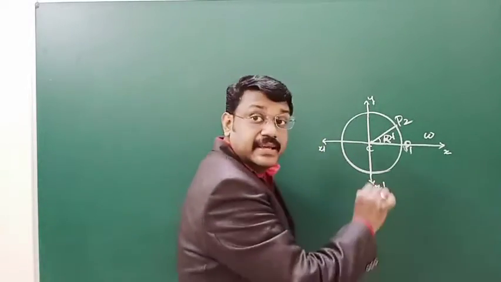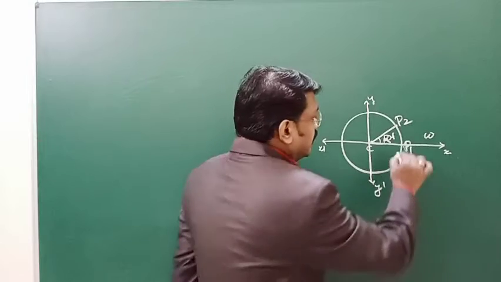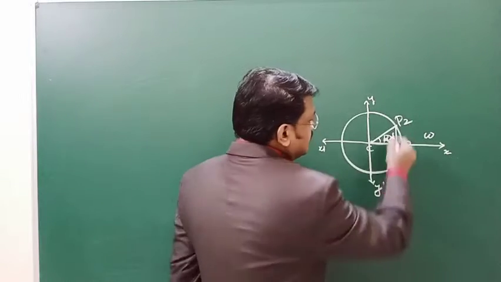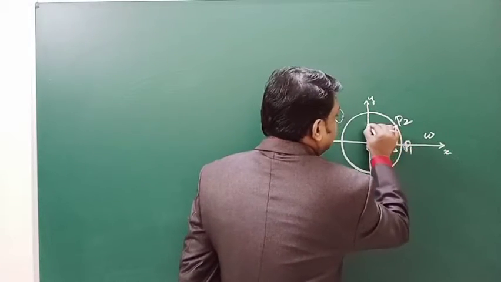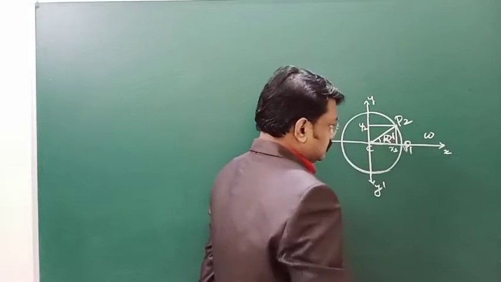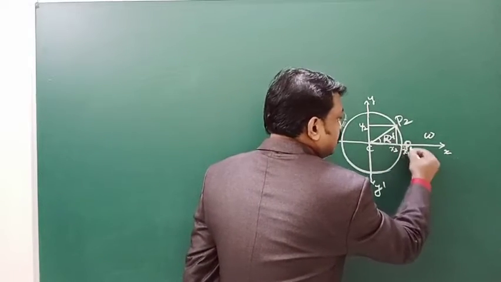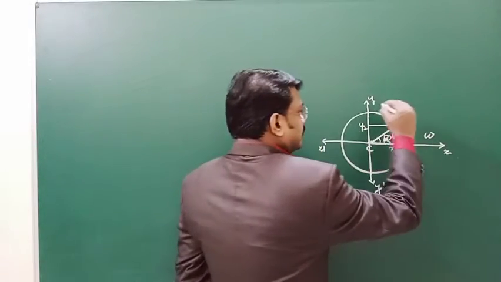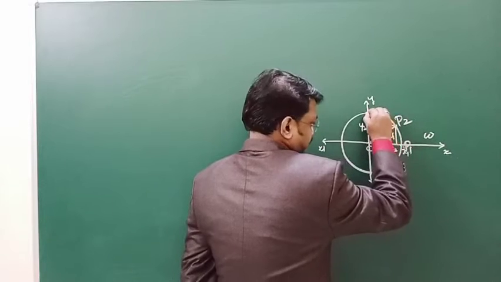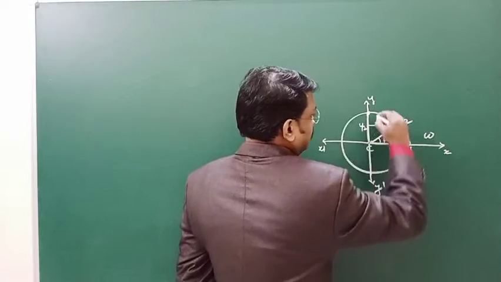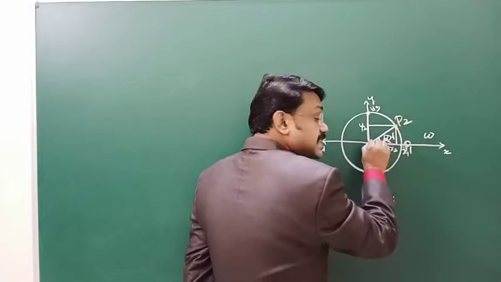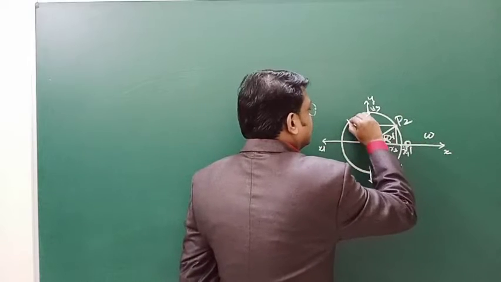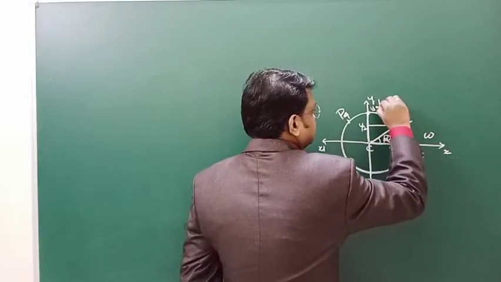At any instant, you can have the coordinates of the position of the particle. See, this is x2 and this is y2. First one, this is x1 and y1 should be 0 because it is on the x-axis. And when the particle is here, this is the point y3 and x3 is equal to 0 since it is along the y-axis. Here you can have that point P4, this is P3.